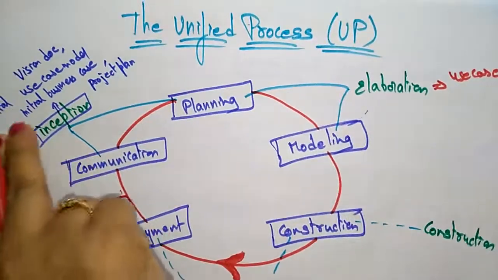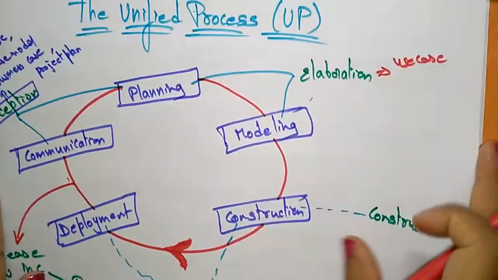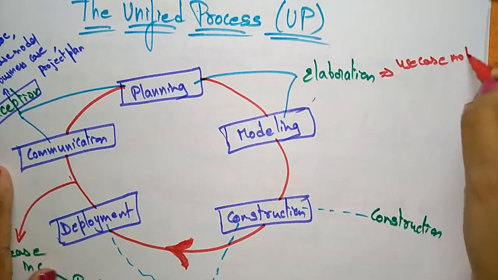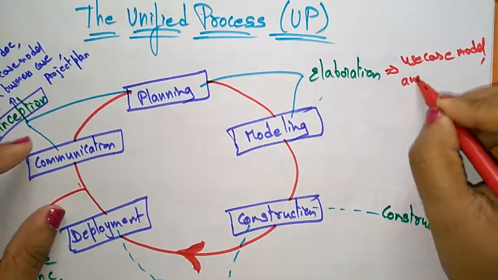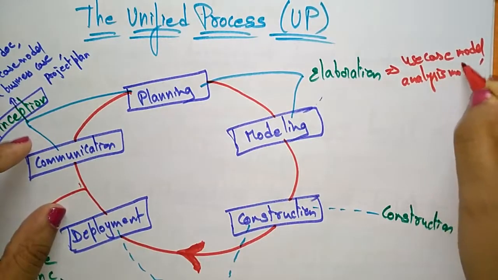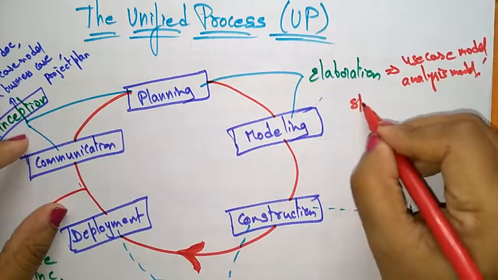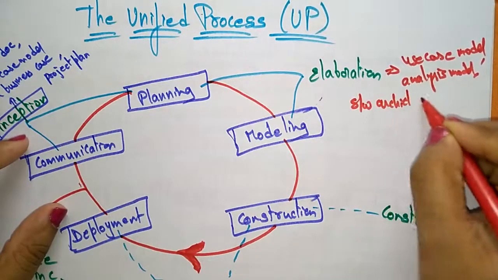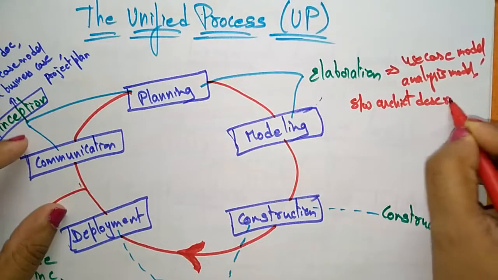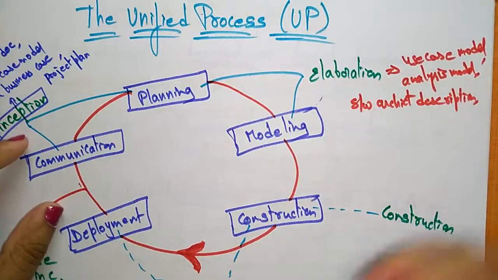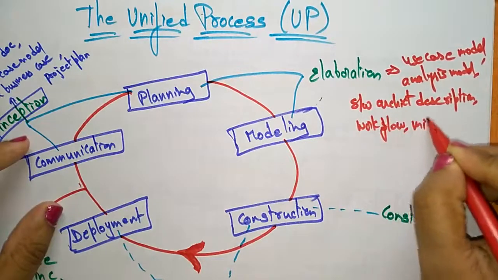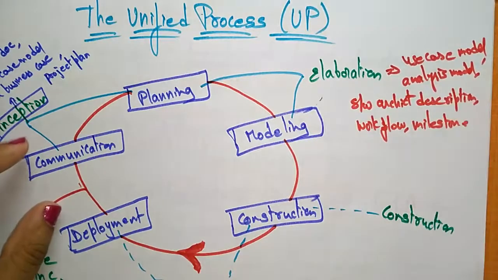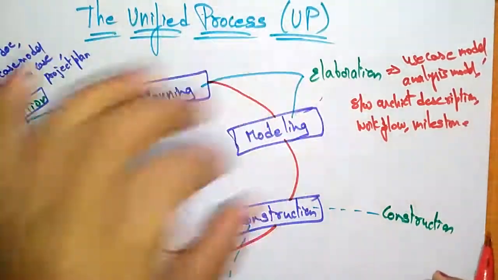In inception they build the initial use case model, and here they write the complete use case models for the product, the analysis model, and the software architecture description, and project planning including iteration plans, workflow and milestones. Everything under workflow and milestones comes under this elaboration. A combination of planning and modeling is the elaboration.